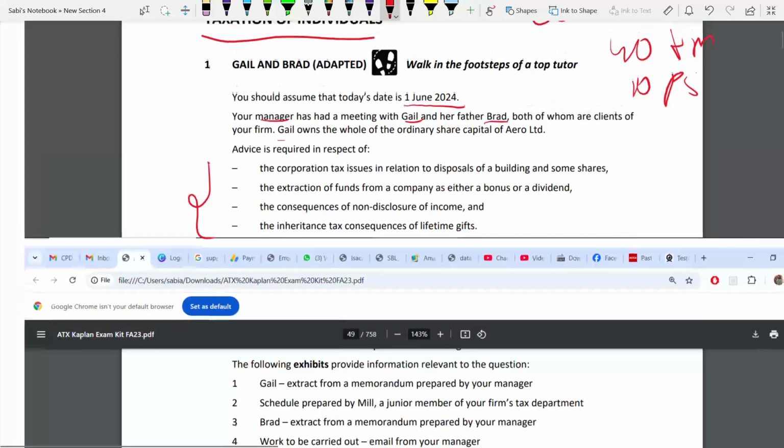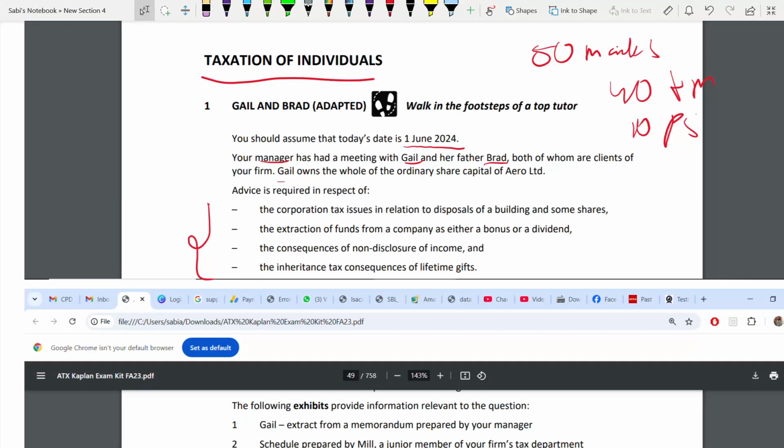We'll go through the requirements first. The first requirement is about corporation tax issues in relation to the disposal of a building and some shares. So you're disposing of a building and some shares. What is the corporation tax issue? Next, extracting funds, bonus versus dividend.